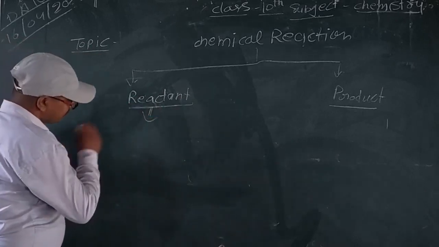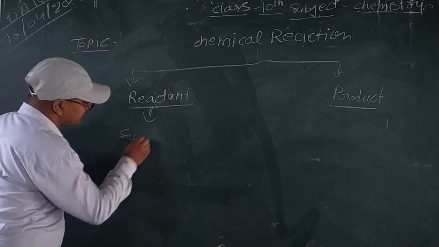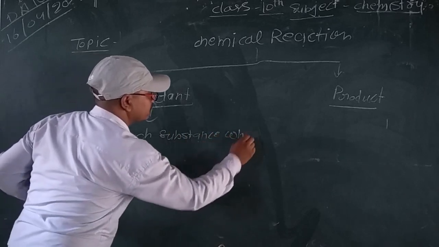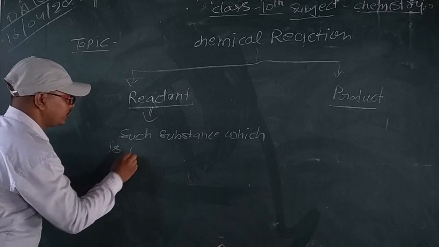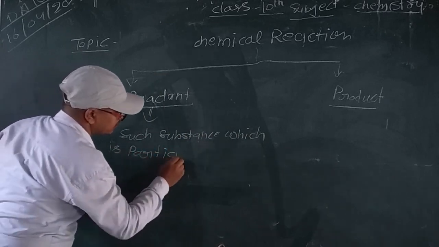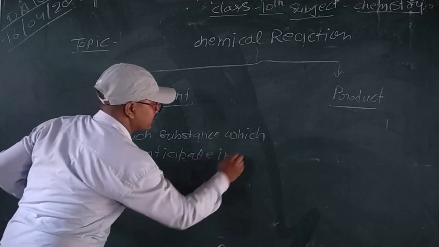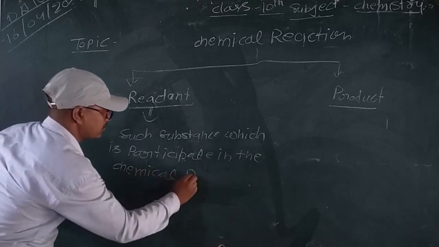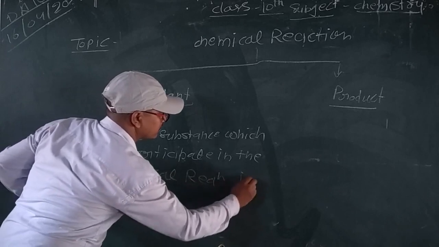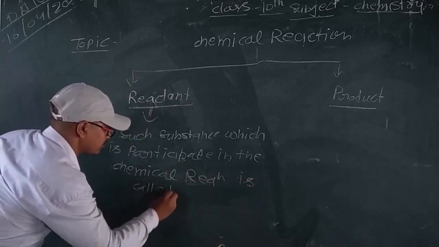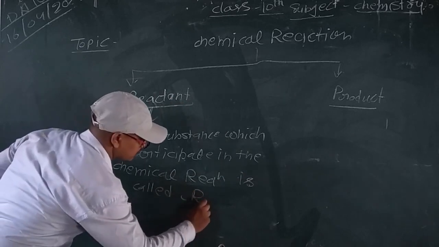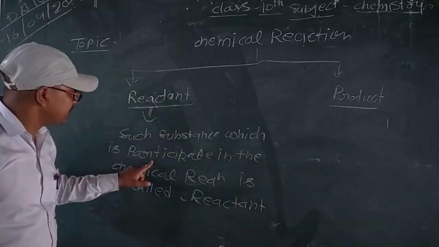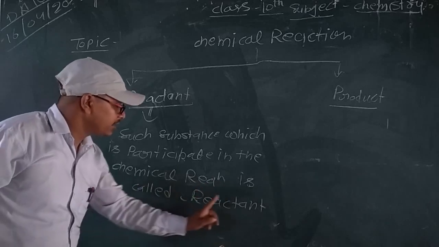Reactant is such a substance which participates in the chemical reaction, and it is called a reactant.